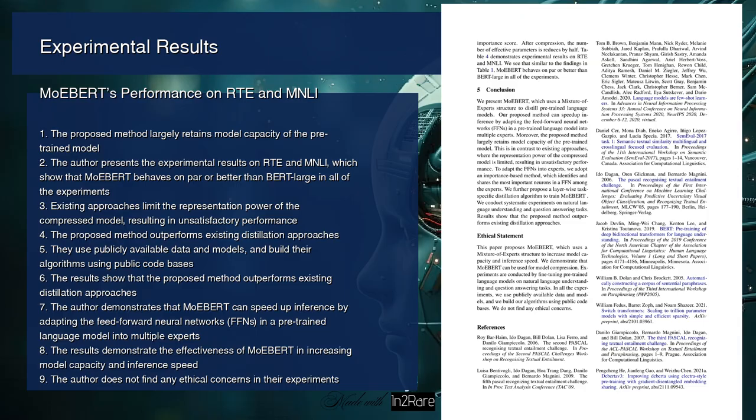The author also explains that they use an importance-based method to identify and share the most important neurons in the FFN among the experts. This is done to adapt the FFN into experts. Additionally, they propose a layer-wise task-specific distillation algorithm to train MoEBERT. The results show that the proposed method outperforms existing distillation approaches. The author also mentions that they do not find any ethical concerns in their experiments, as they use publicly available data and models and build their algorithms using public code bases.